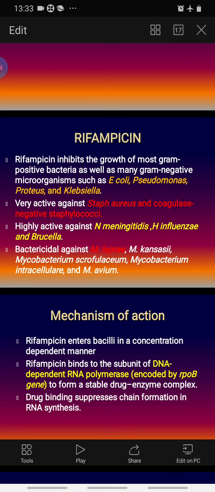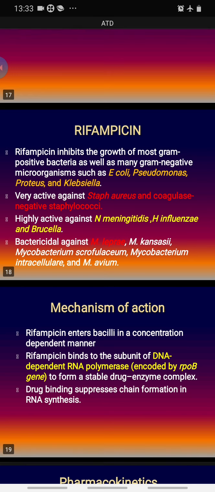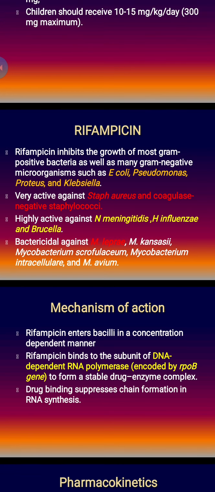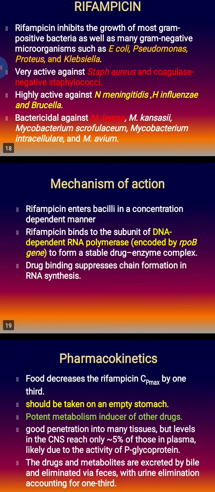Mechanism of action: it enters the cell in a concentration-dependent manner and inhibits the enzyme called DNA-dependent RNA polymerase, which is encoded by the rpoB gene, to form a stable drug-enzyme complex. So in short, it inhibits DNA-dependent RNA polymerase. RNA synthesis is inhibited in the bacteria, and this also has some cidal effect. Drug binding suppresses chain formation in RNA synthesis.